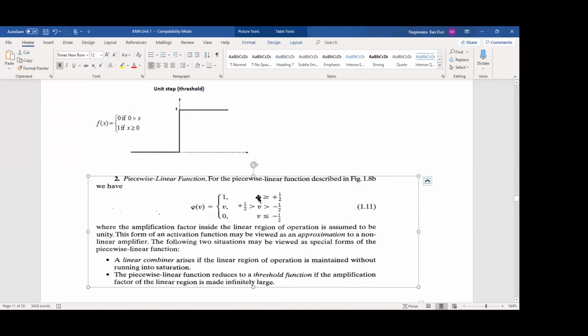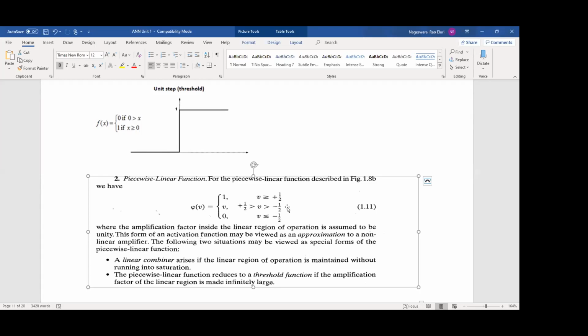The activation function value v is greater than or equal to plus 1 by 2, it returns the value 1. Greater than minus 1 by 2, it returns the value. Here it is a limit: minus 1 by 2 less than v less than plus 1 by 2. Then for v less than or equal to minus 1 by 2, the value is 0. So here threshold only takes 2 values. Here piecewise linear function, it takes 3 values, okay.